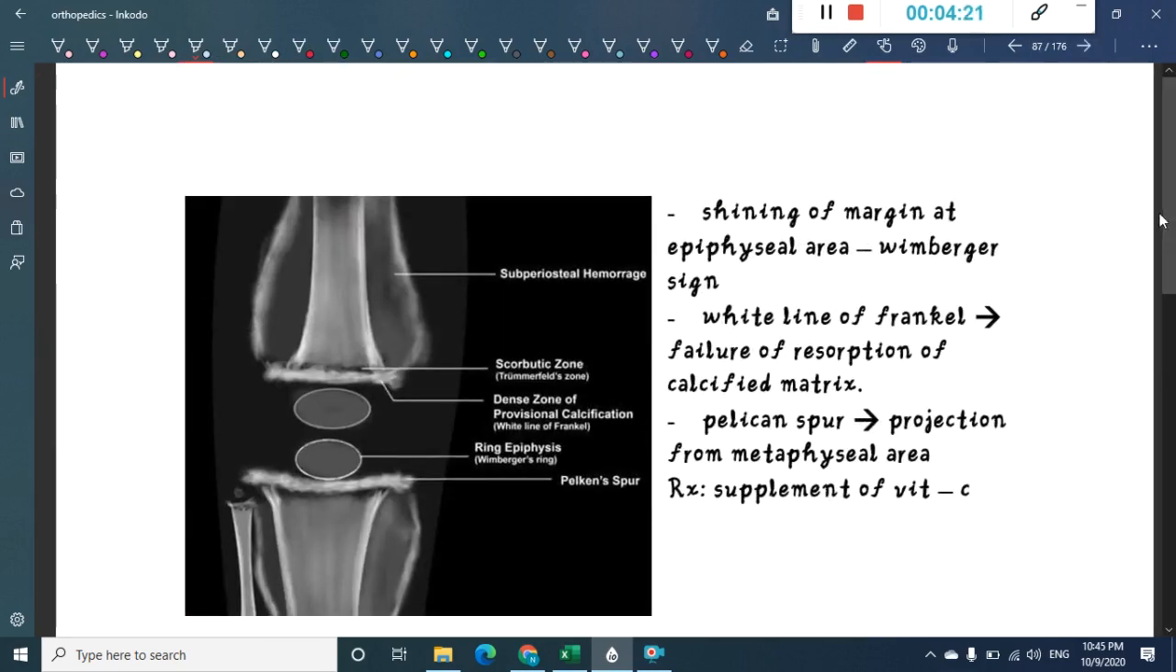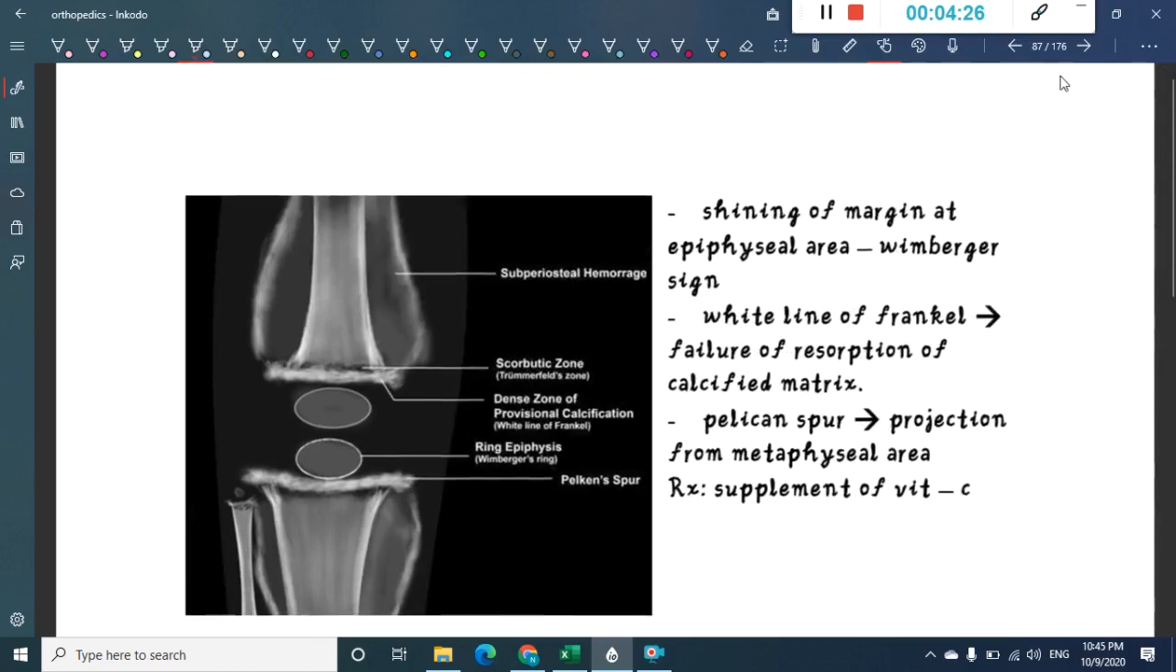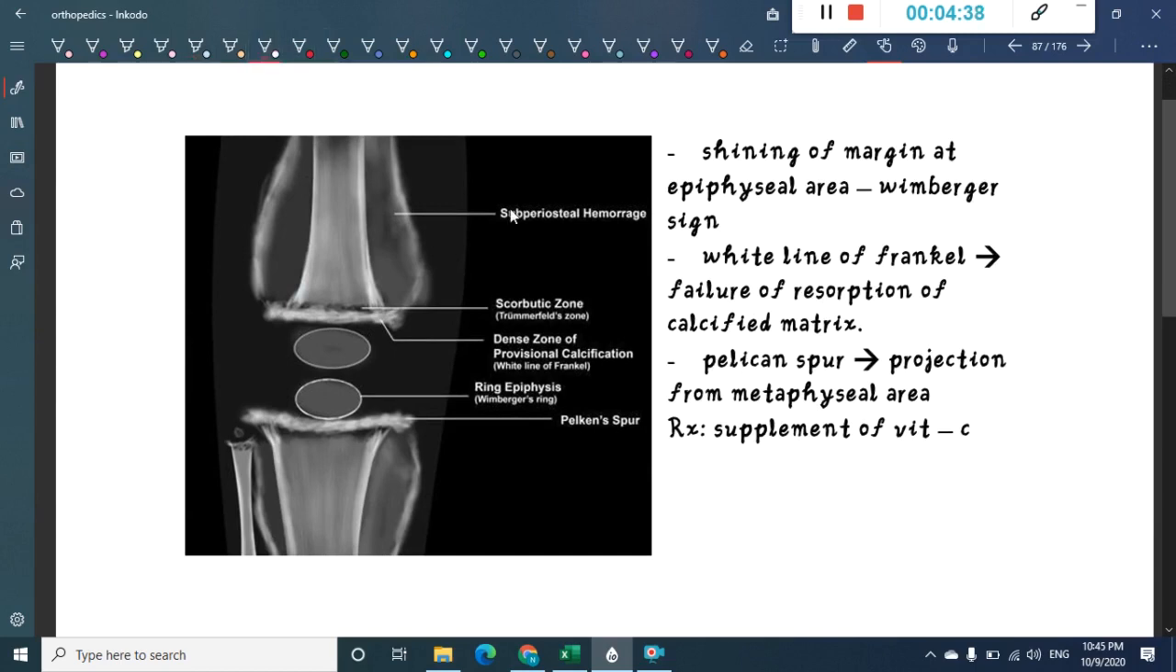If you see at the diaphyseal area, this cortex is shining, right? So that is pencil stick cortex. Now what is important, I'll just tell you. This is the subperiosteal hemorrhage which you see. Then first you will have the dense zone of provisional calcification. This dense zone of provisional calcification is called the white line of Frenkel.